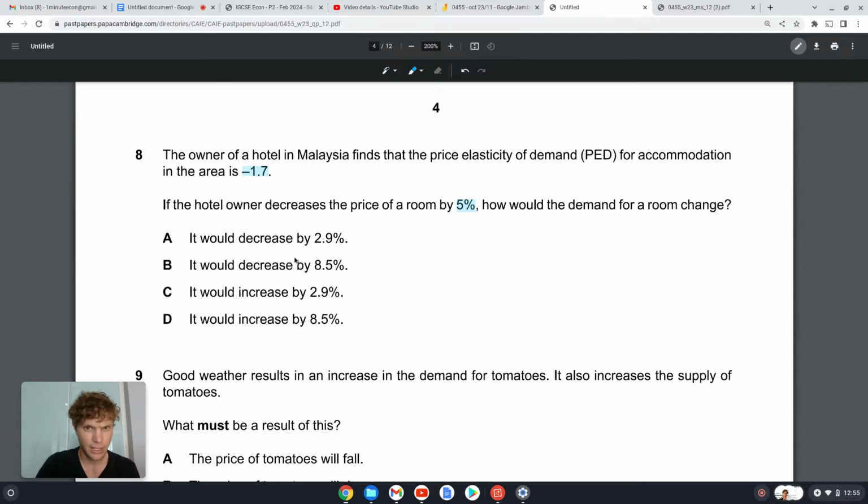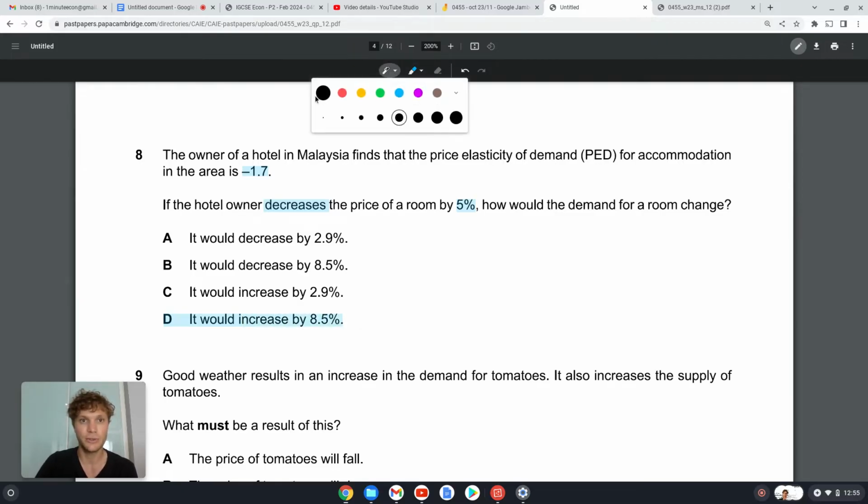And the price decreased here. So if the price goes down, then the quantity demanded should increase. The price went down by 5%, so the quantity demanded should increase by more than 5%, which is D. It would increase by 8.5%.